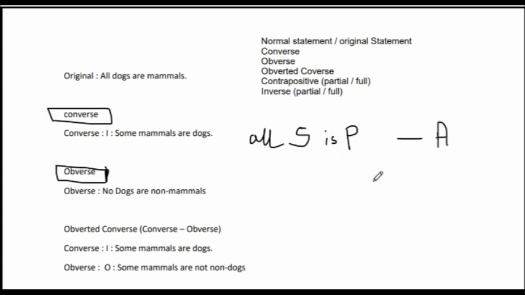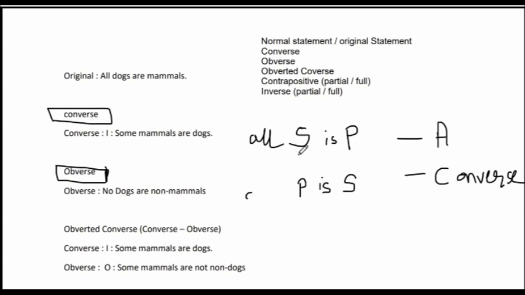Now the technique to move it to a converse proposition is very simple. We replace the subject in the converse with the predicate, that is, P becomes the subject here and S moves into the place of the predicate. That's it.